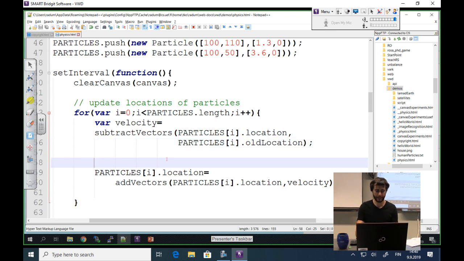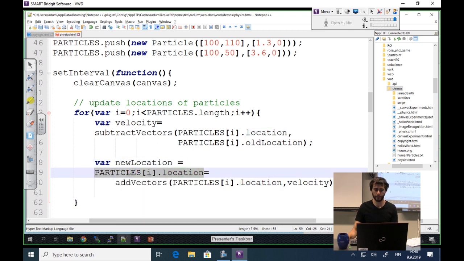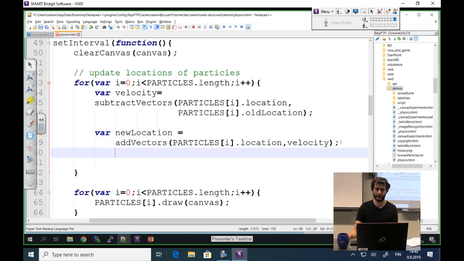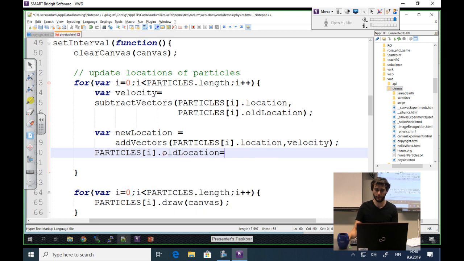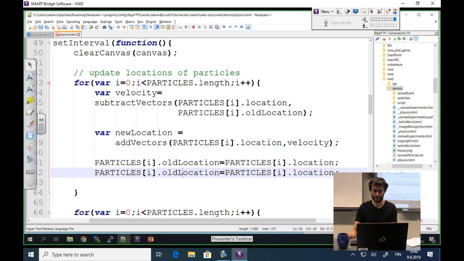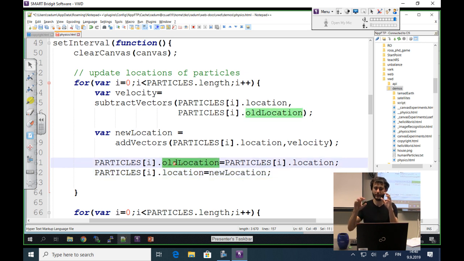So the way I'm going to do that is say new location is equal to this thing from here, so adding the vectors and then updating the components. Old location is going to be equal to the location variable, and the new location is going to go to the location. So in this way I'm constantly keeping track of where the particle was just seconds before, like the previous tick.